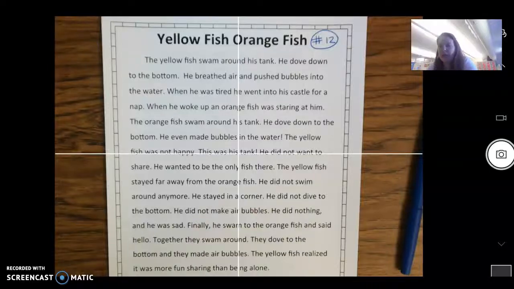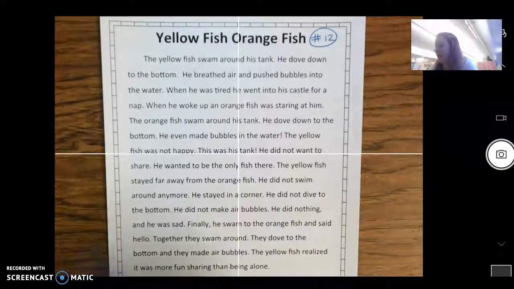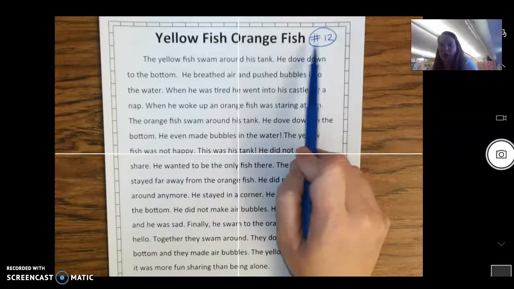Okay, scholars, so here is another story that we're going to do. And we're going to do the same thing that we did last time. We're going to read the story, answer the 3 questions, reread it, and then you're going to play the game on Nearpod. Okay? So, again, this paper is in your folder, and it has the number 12 right here.